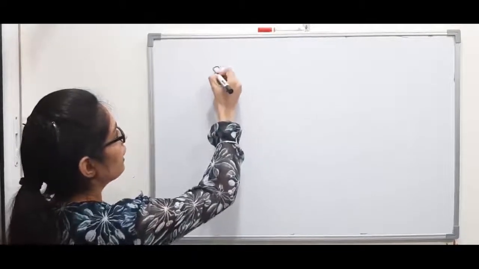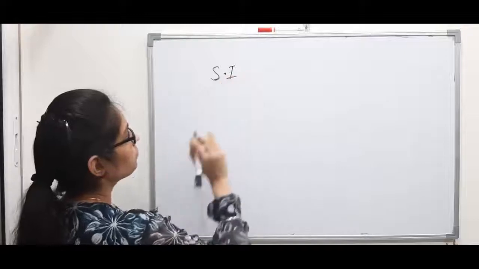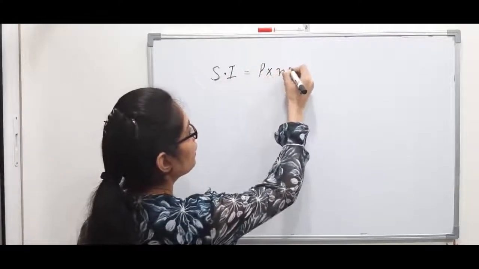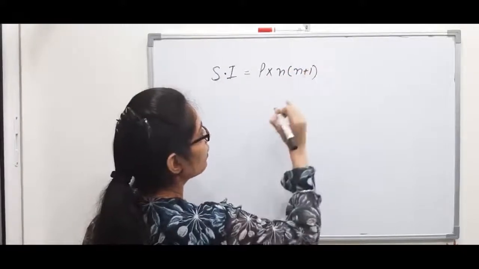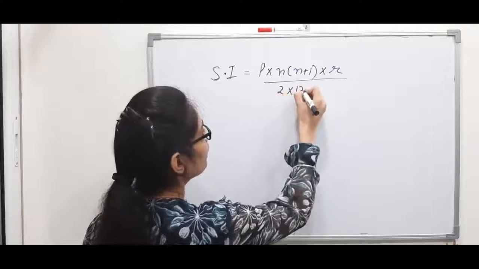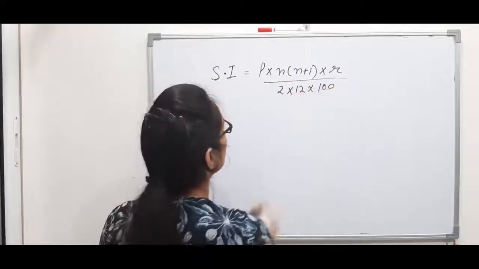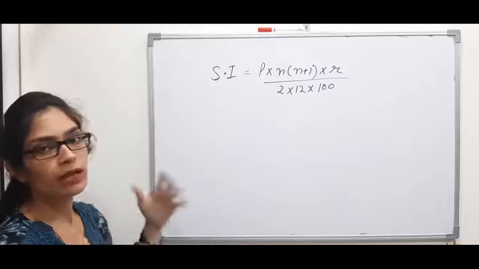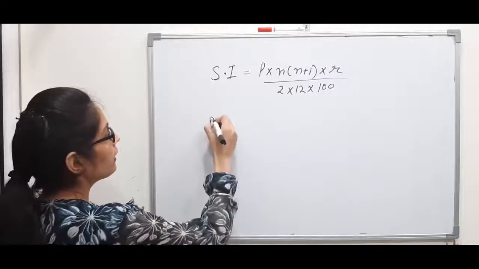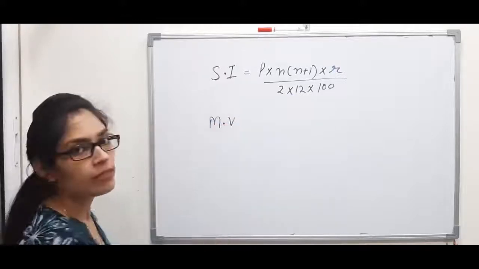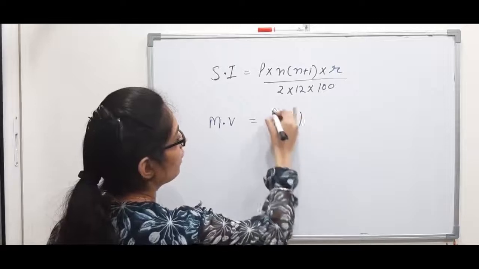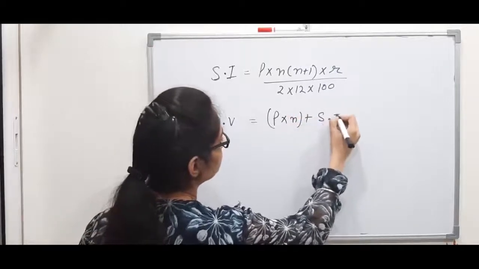The first formula is of simple interest, which is P into N into N plus 1 into R over 2 into 12 into 100. The second formula is of maturity value, which is P into N plus simple interest.